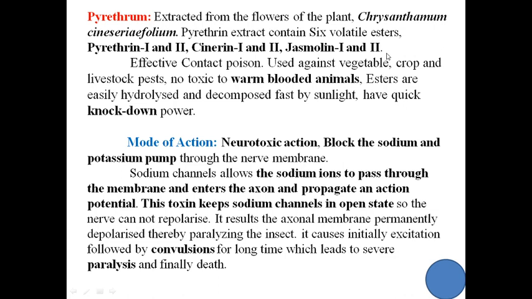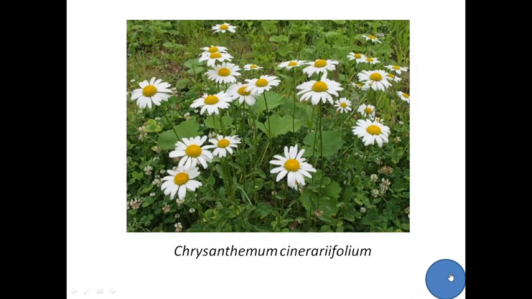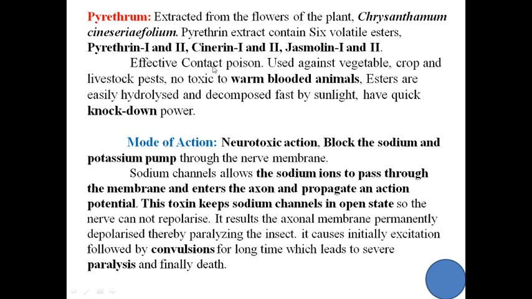This plant occurs everywhere. This is the plant, Chrysanthemum cinerariifolium, and in Marathi it may be called Shevanti or something. From this plant this pyrethrum is extracted.